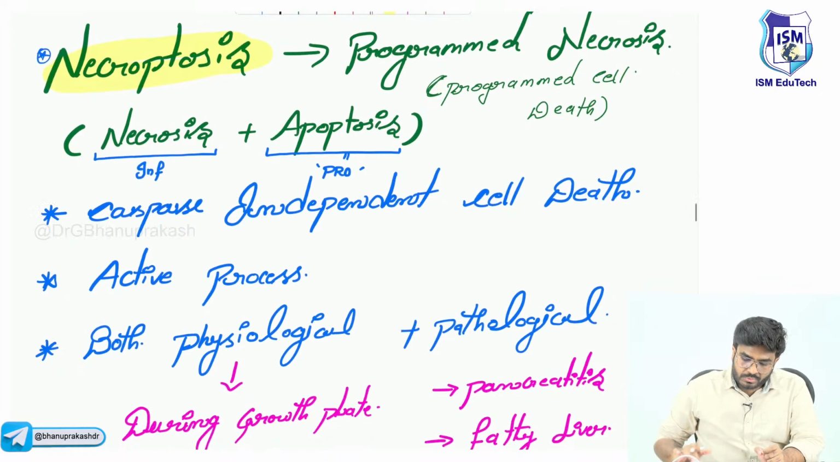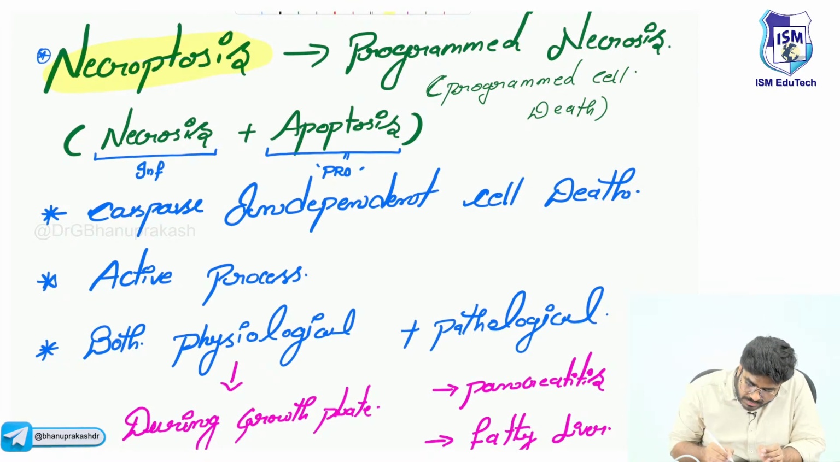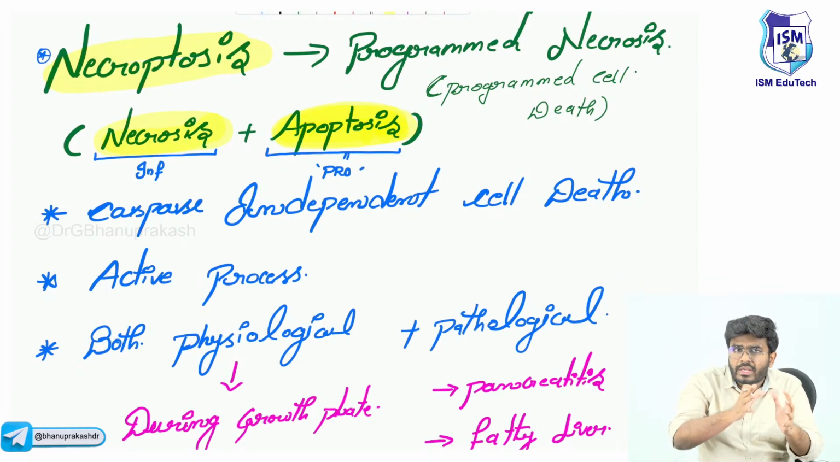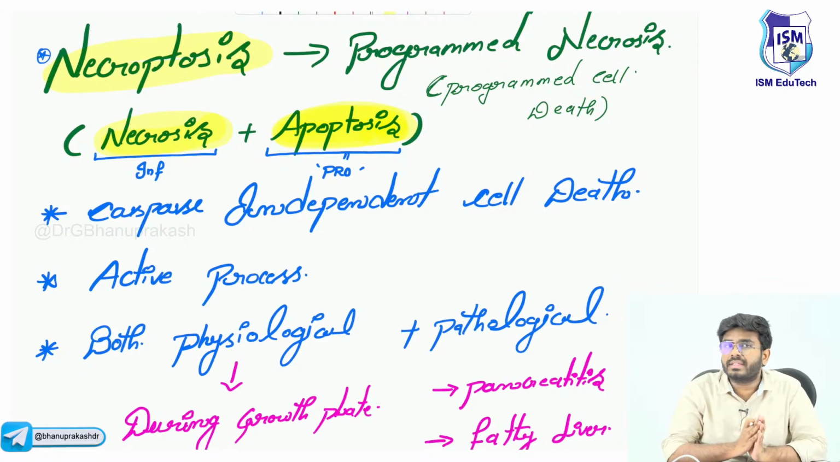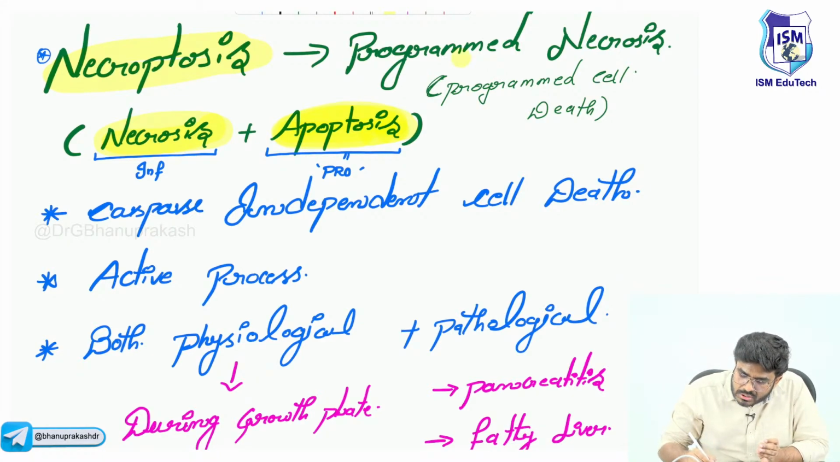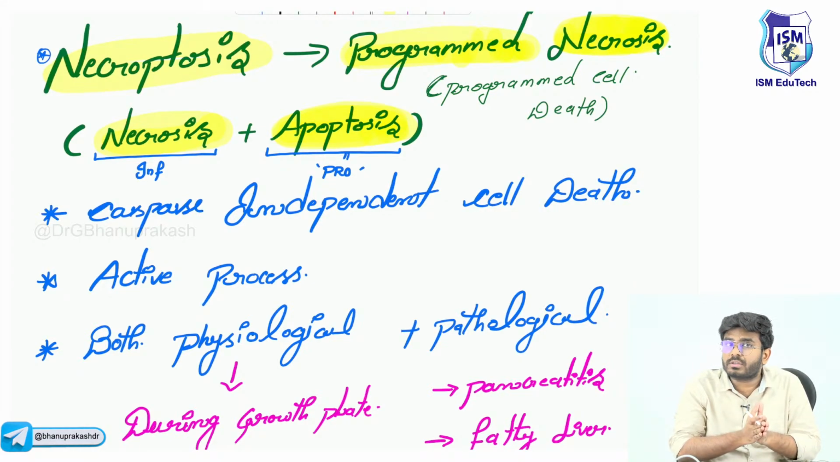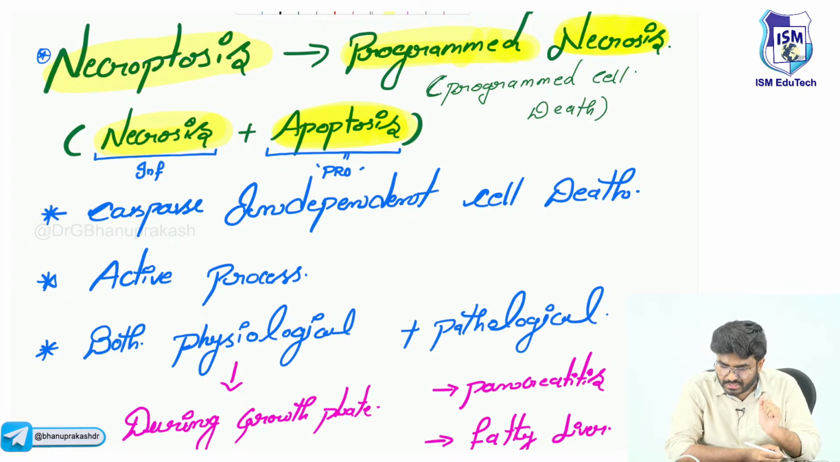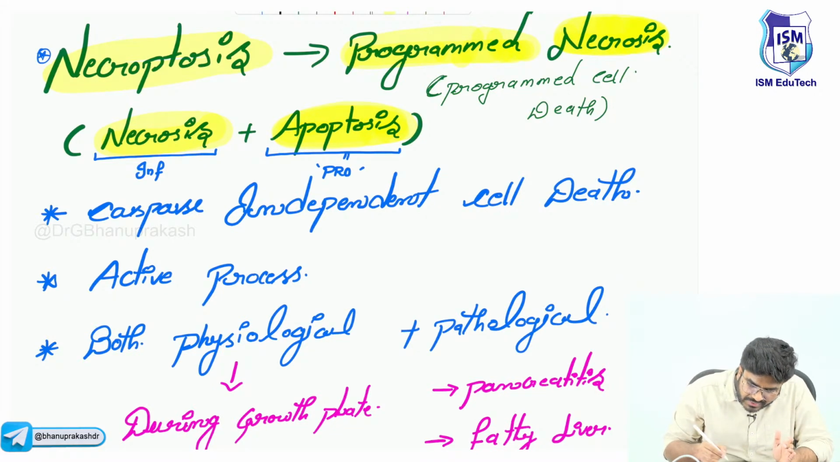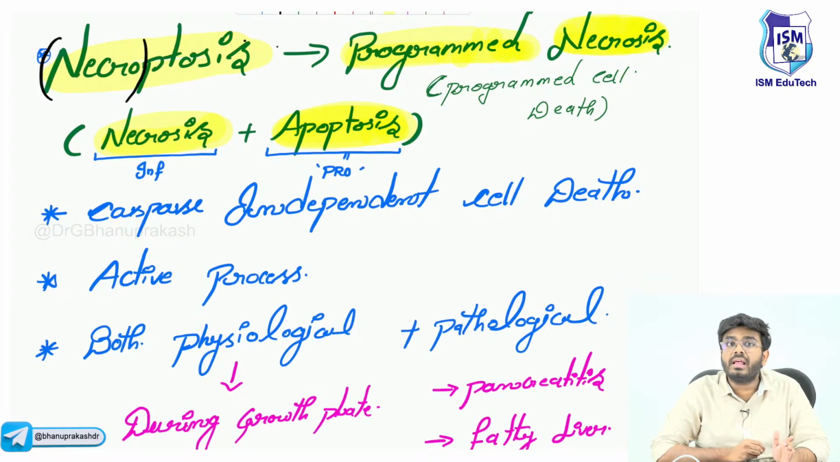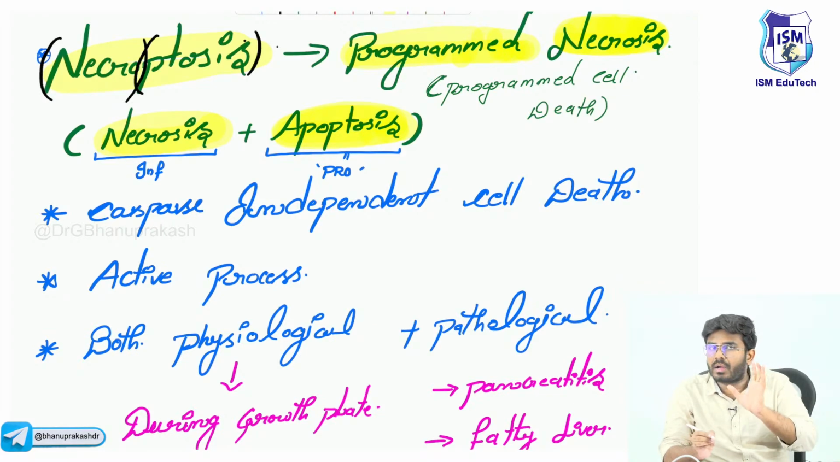So necroptosis, what exactly is it? It is a combination of necrosis and apoptosis. Something related to necrosis and something related to apoptosis happens here. This is also called programmed necrosis. It's mainly necrosis; why we call it that, at the end you will understand. In the name itself it's there: necro stands for necrosis, and ptosis is from apoptosis.